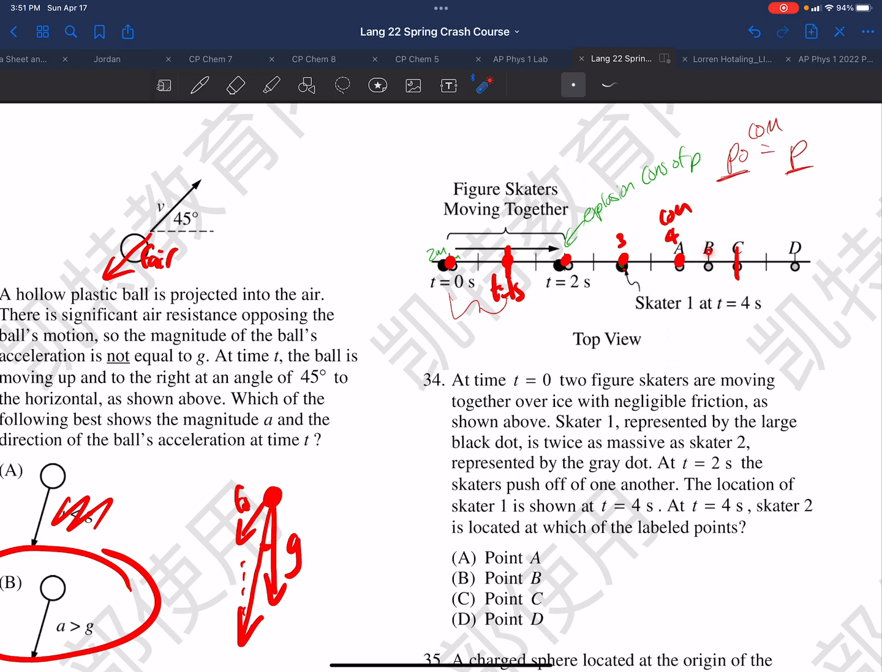And of course, you could see that if we're located at B, the center of mass would be here. So that tells us that A is out as a choice, because that's where the center of mass is. B is out as a choice. C would be if they had equal mass. And now if you notice, D is twice as far away. D is twice as far away. So the center of mass is located at this location A for D. So we are looking at choice D.